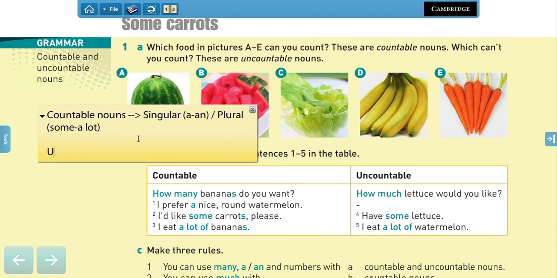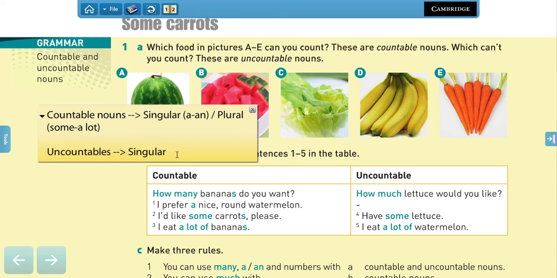But for uncountables, we only use the word in singular. Yes, so I can say have lettuce, right? How much lettuce? We're not going to say lettuces, or milks, right? We use it only in singular, but we don't use a or an.